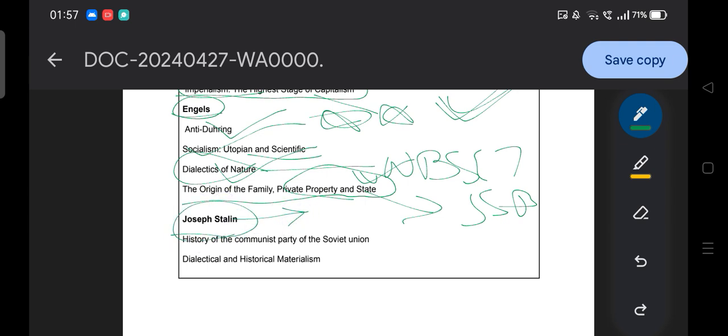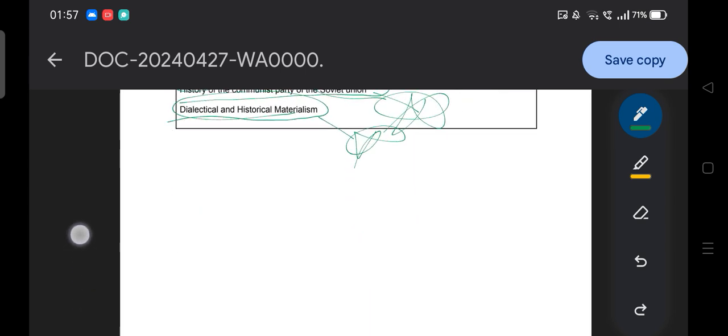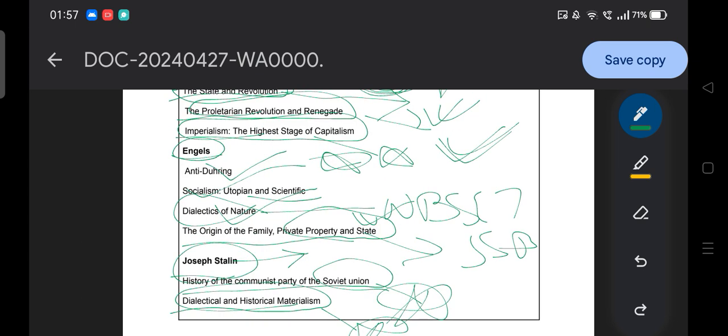Stalin's statement has already been asked. Now the book can be asked: History of the Communist Party of the Soviet Union by Joseph Stalin, and another book, Dialectical and Historical Materialism, by Joseph Stalin. Okay, so this is all about the ideology of Marxism. We discussed everything with respect to ideas, elements, quotations, thinkers and books. Hope you all understood. There is no need to worry, the questions will come only from this PDF or this class.